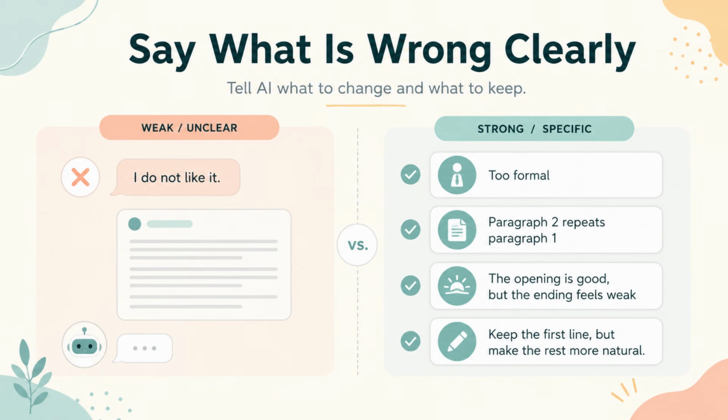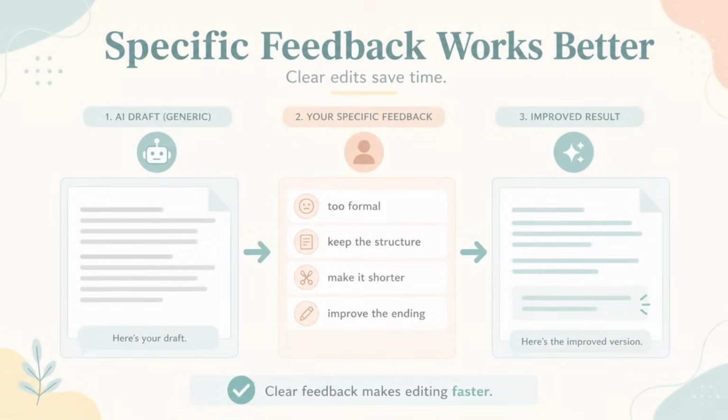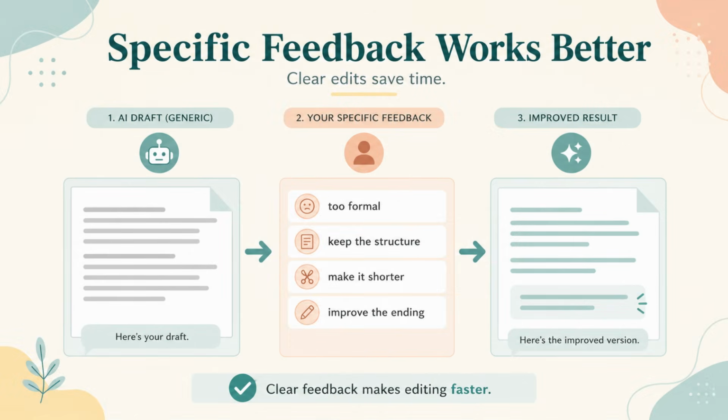This is much clearer. And here is the part many people forget. Tell AI what to keep. If one sentence is good, say it. If the tone is right, say it. If the structure is useful, say it. Because if you only say what is wrong, AI may change everything, but if you say what to keep, you protect the good parts. That makes editing faster and easier.